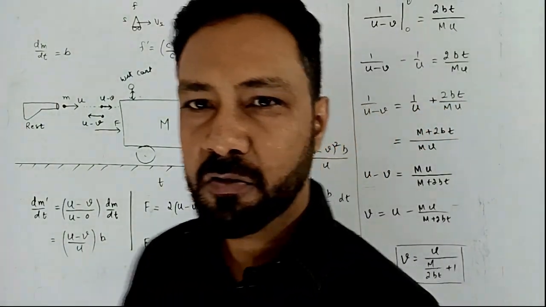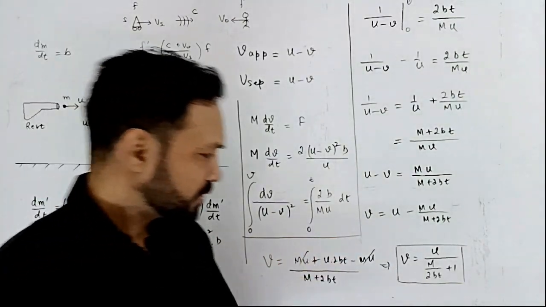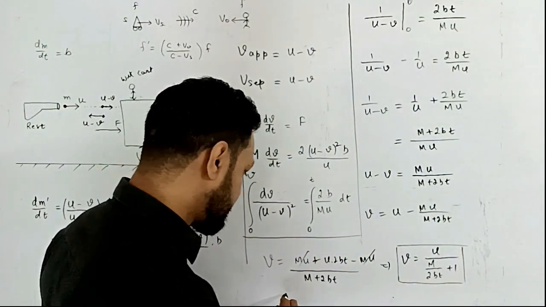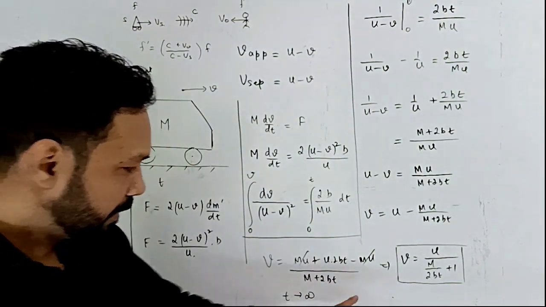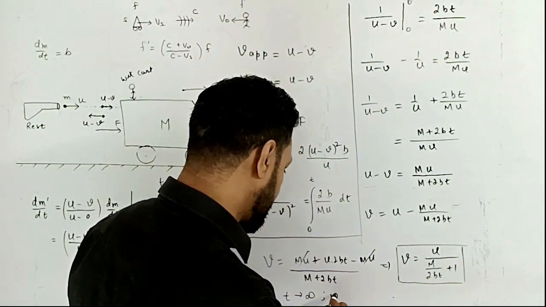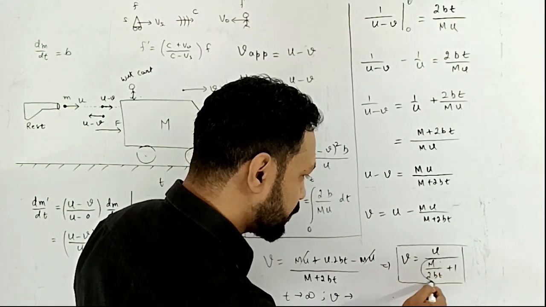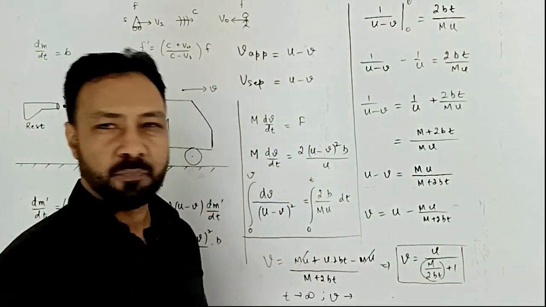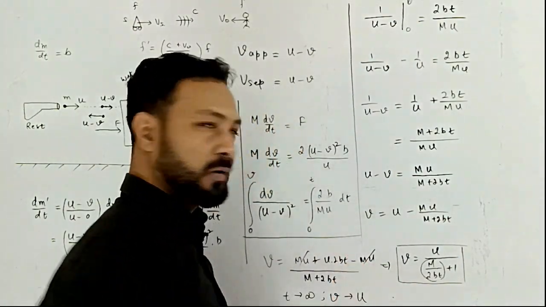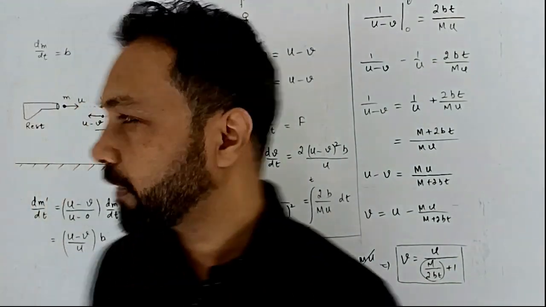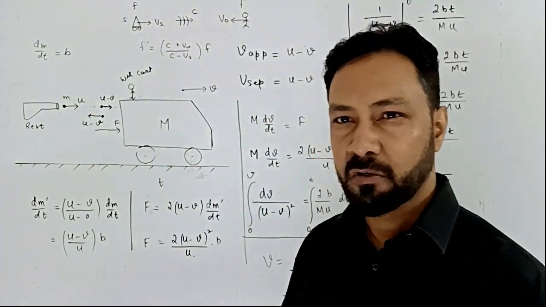So what does this final expression tell? The final expression tells that as t tends to infinity, after a long time, m upon 2 bt will tend to 0. So this v will tend to u. So it means with every collision, the speed of this cart keeps on increasing.